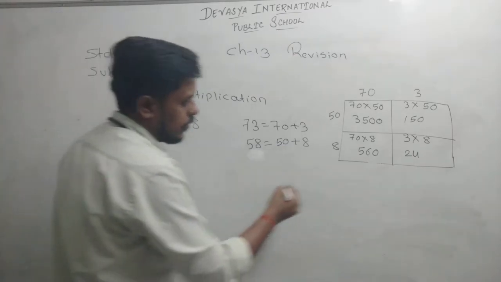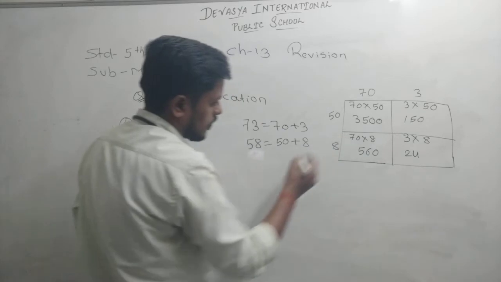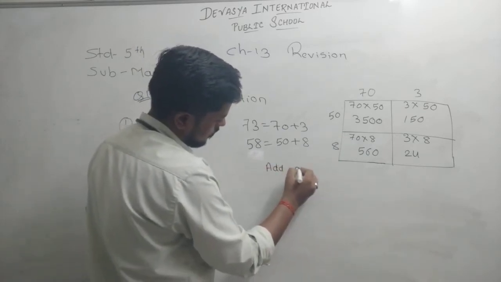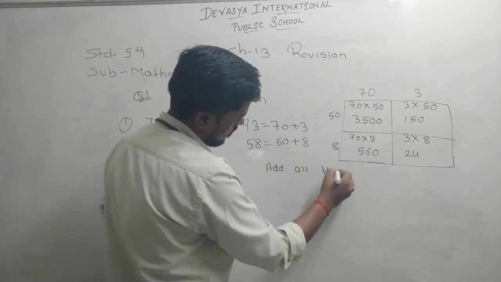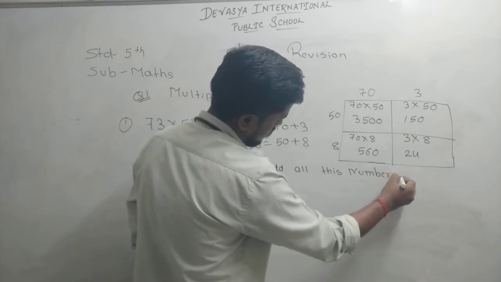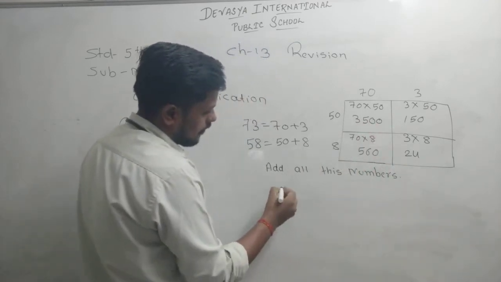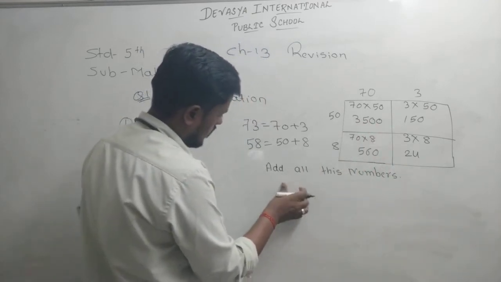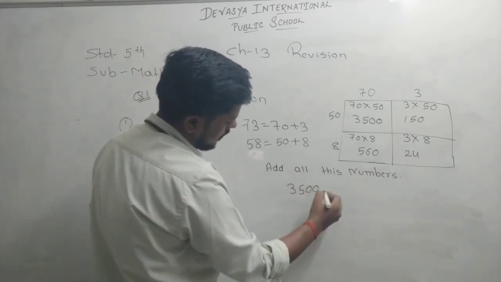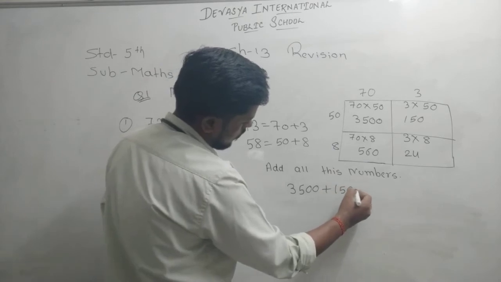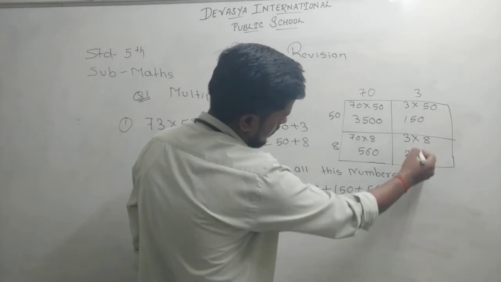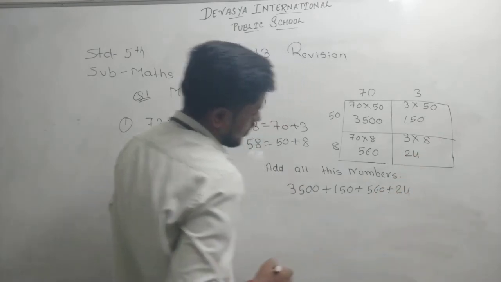Now just add all these values: 3,500 plus 150 plus 560 plus 24.